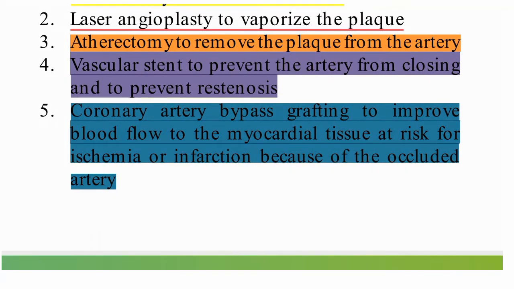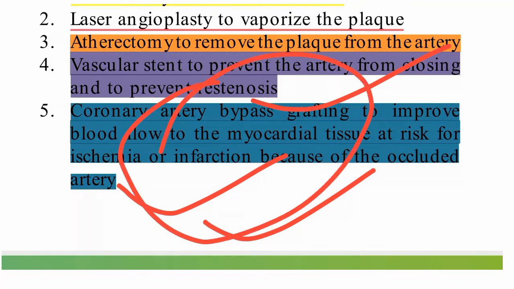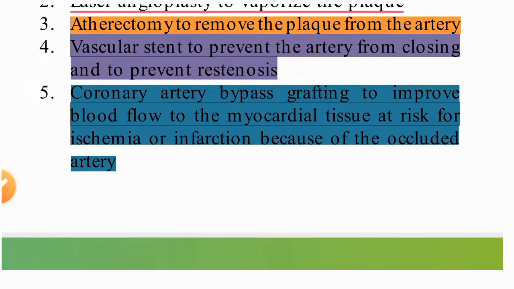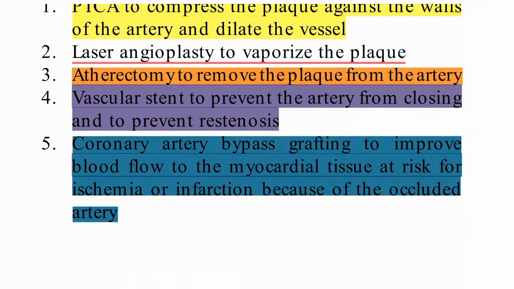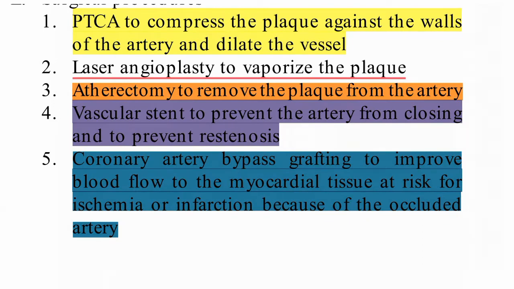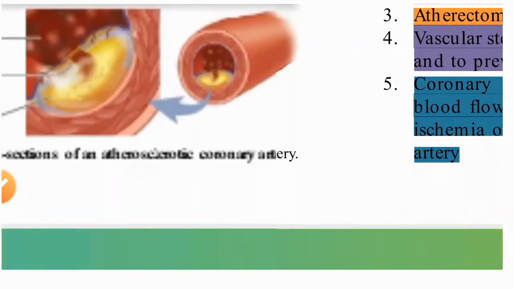Coronary artery bypass grafting to improve blood flow to the myocardial tissue at risk for ischemia or infarction because of an occluded artery. So CABG we can also do in this condition. So PTCA, laser angioplasty, atherectomy, vascular stent, and CABG, these things we can do.